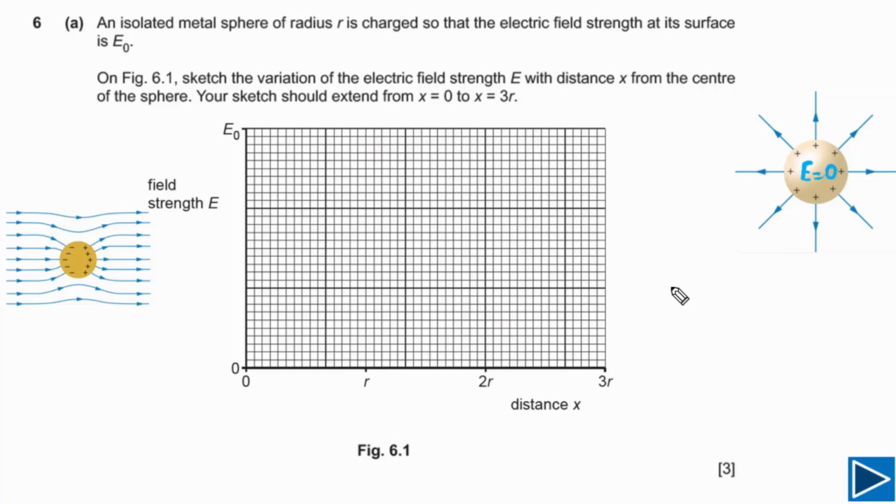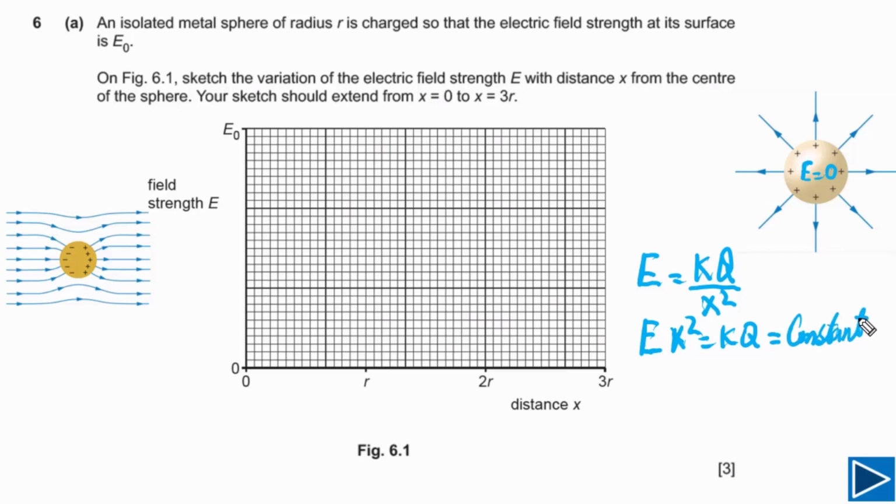Electric field outside of the metal sphere we can relate with distance from the center of the metal sphere by this simple relationship. E is equal to kq over x squared, and x is the distance from the center of the metal sphere. Now if you look at this equation, we can simply rearrange this one. We can write down Ex squared is equal to kq. Q is the amount of charge on the metal sphere that is constant, and k is also constant. It simply means that the product of E and x squared is constant.